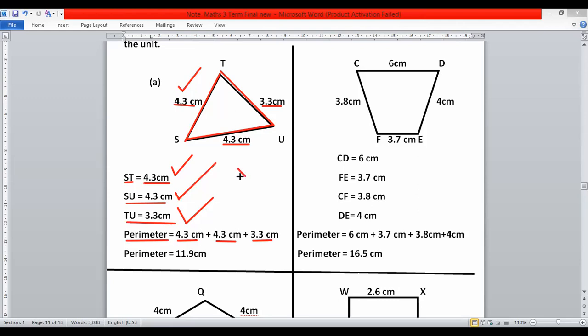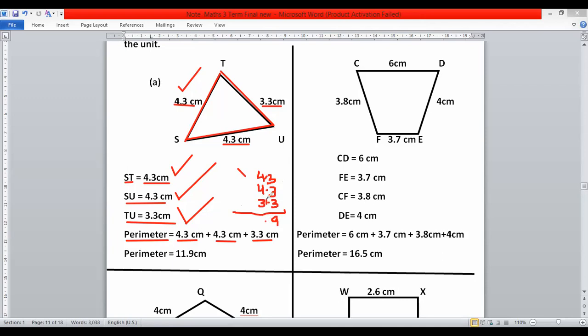So you can write here 4.3, then again 4.3, then again 3.3. Dear students, remember that the point should be in one column. This point, this point, this point. So after that we add 3 plus 3, 6 plus 3, 9.